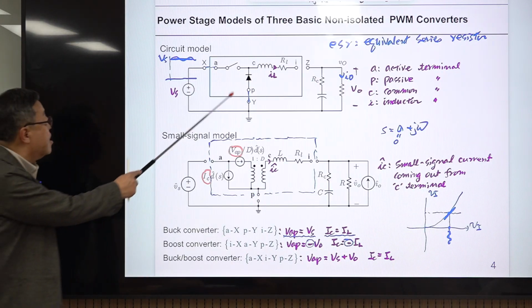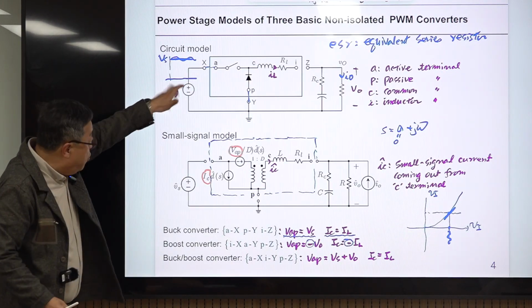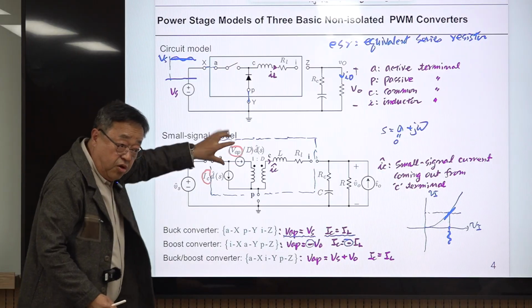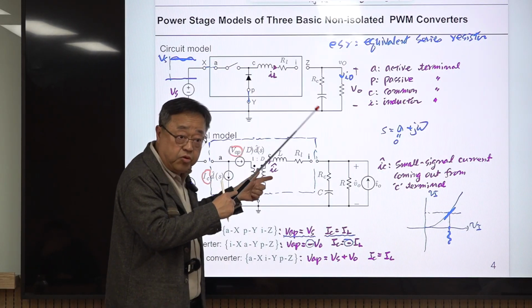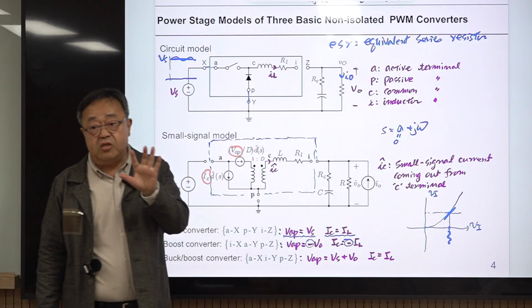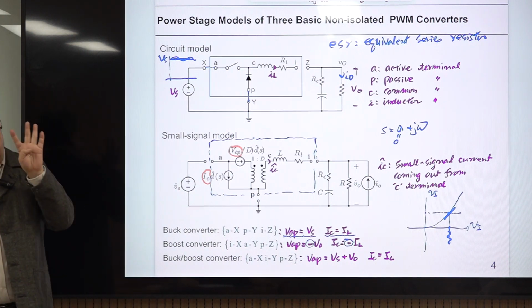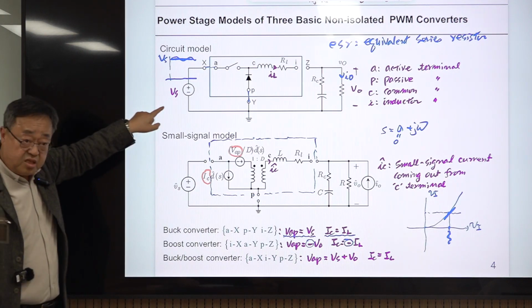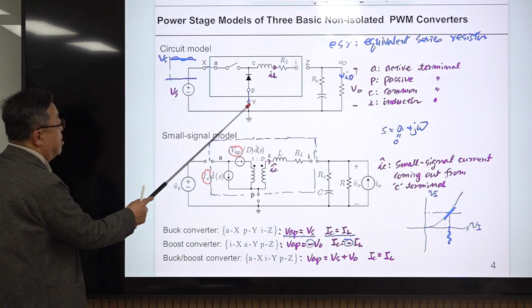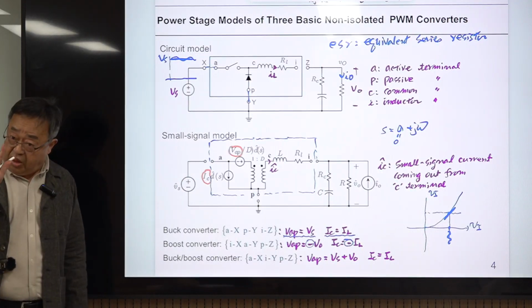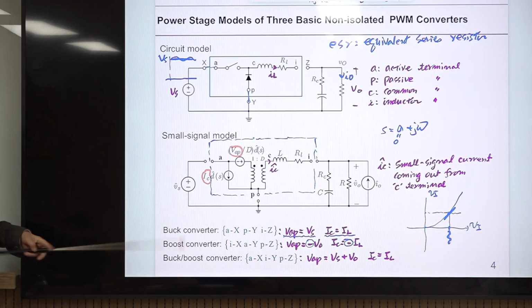There are only 3 terminals, so one rotation, another rotation, and you go back to the original circuit. That is the reason why there are only 3 possible configurations using this structure. Because this is a 3-terminal device, you have only 3 different choices: buck, boost, and buck-boost converter.